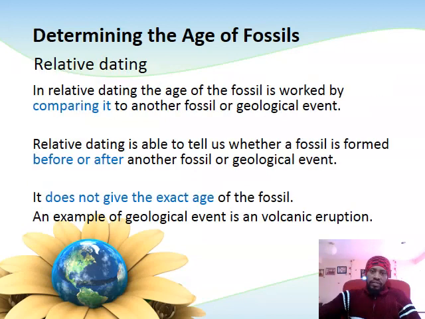In relative dating, the age of the fossil is not very much exact. It's just an estimate. So this estimate is worked out by comparing the current fossil with another fossil or a geological event which occurred at a certain period within an era.